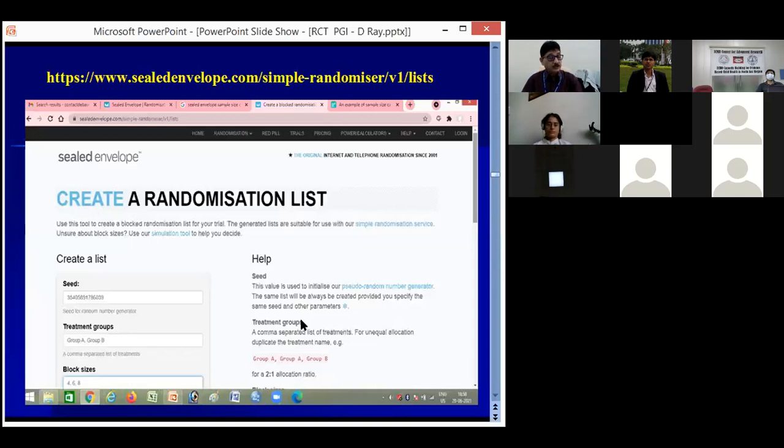Now, block randomization can also be created online. I have shown here one website, Sealed Envelope, where, based on the block size and the sample size, the sequence will be generated. So sequence generation is very easy.